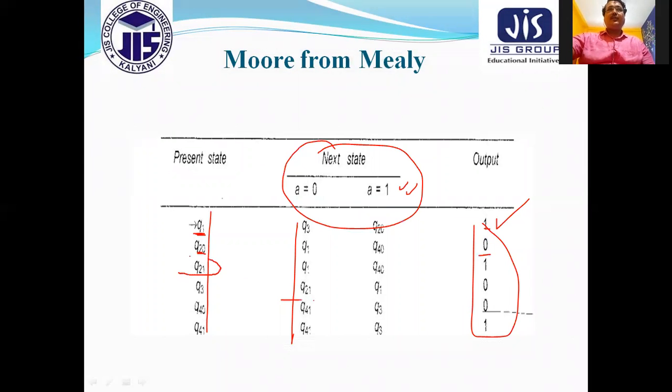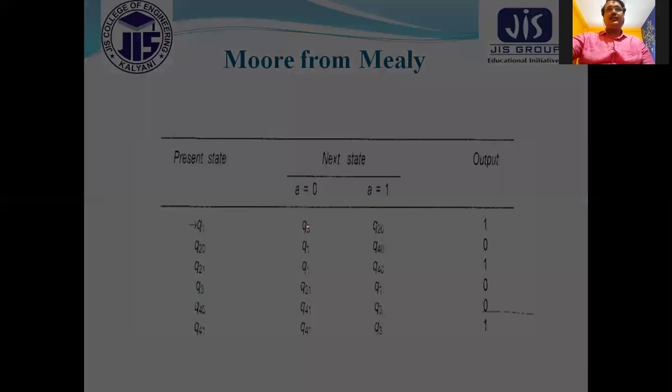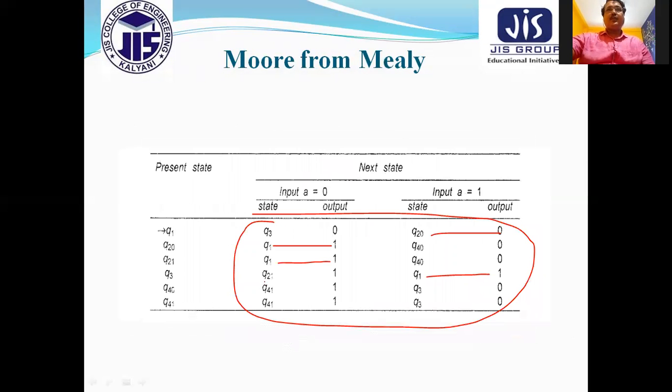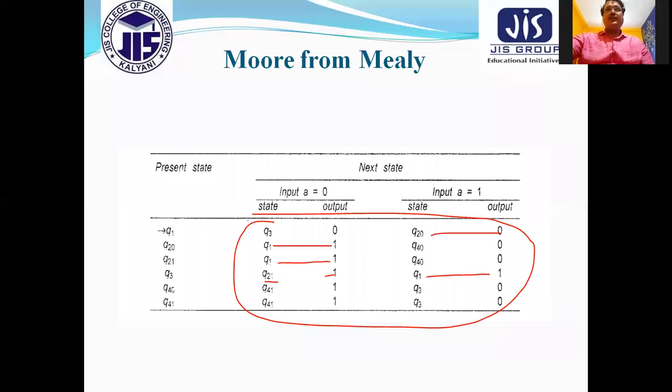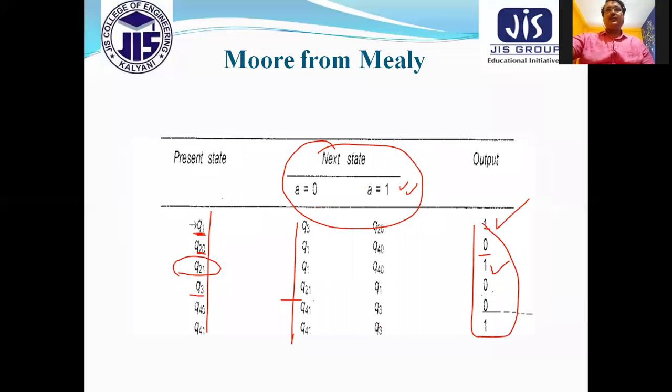Now we are thinking about Q2 1. So what is the output of Q2 1 in this diagram? Q2 1, this is the 1, Q2 1, no. So 1 I can write. Only Q3, what is the output of Q3 in this part? Only this part we have to consider. Q3, Q3, 0, Q3, Q3, Q3, all are 0. So 0 we have written. So in this way, we have to write down the output.